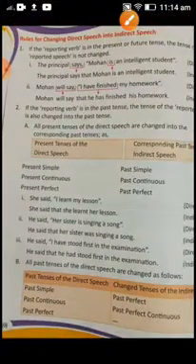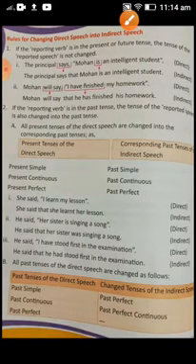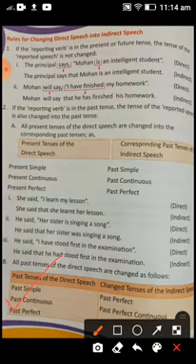You have to learn this: simple present will change into simple past, then simple past will change into past perfect. Then present perfect or past continuous will change into past perfect continuous, and past perfect will remain the same. So these are the rules.